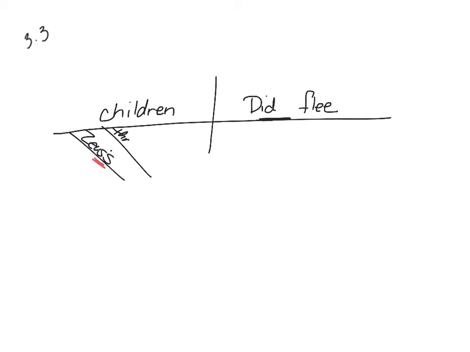There you go. 3. Children with Hera. The fleeing didn't happen with Hera. The having children happened with Hera. Preposition, noun. Did flee from the monsters. And from the monsters is how they fled.